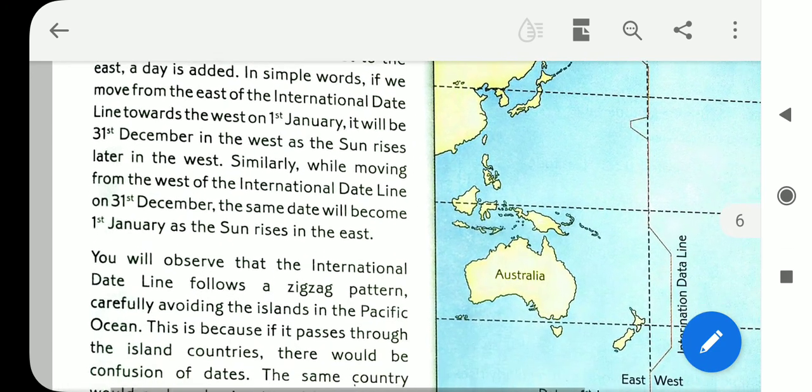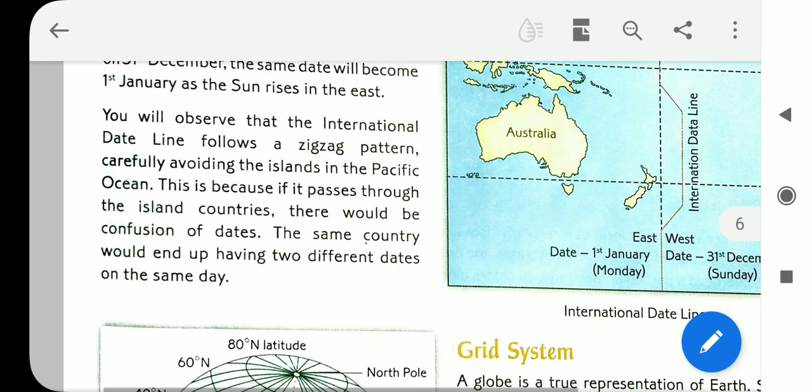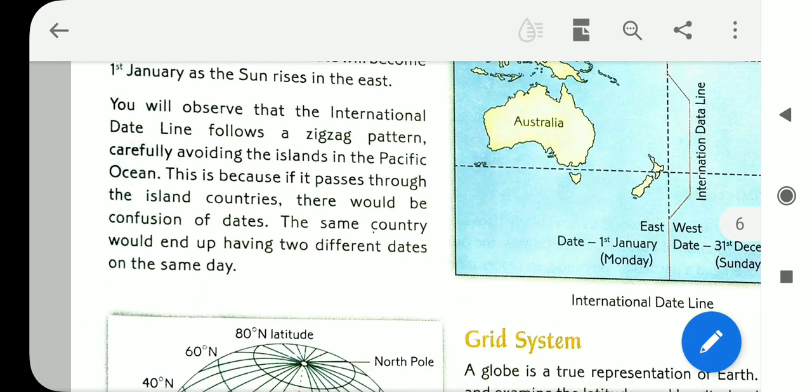You will observe that the international dateline follows a zigzag pattern, carefully avoiding the islands in the Pacific Ocean. This is because if it passes through the island countries, there would be confusion of dates. The same country would end up having two different dates on the same day.